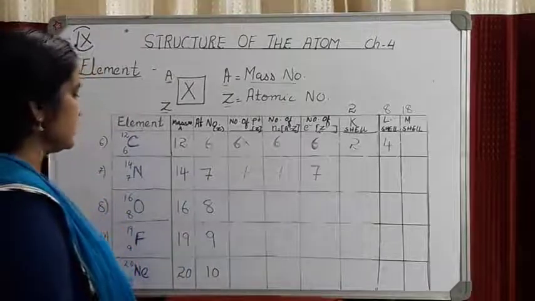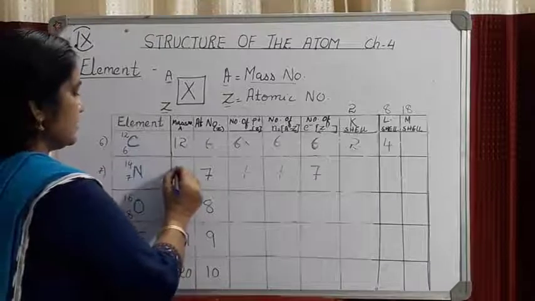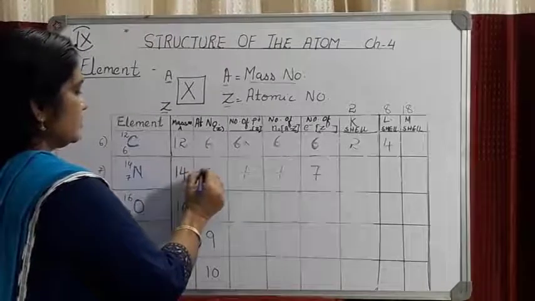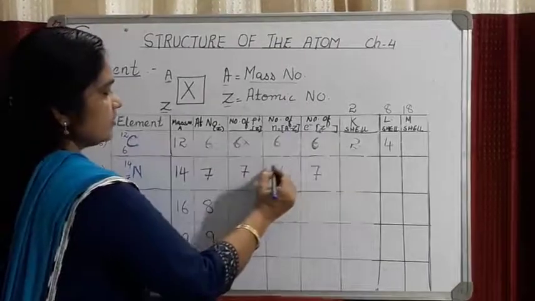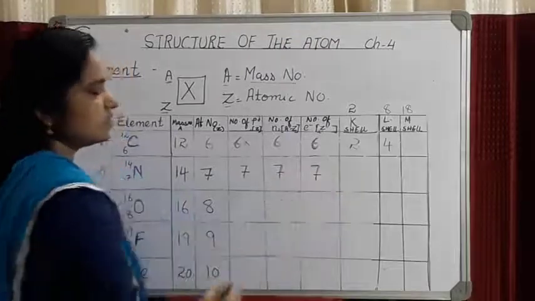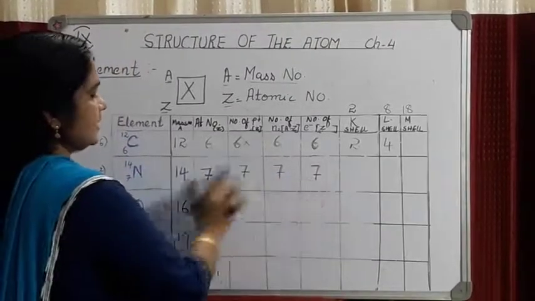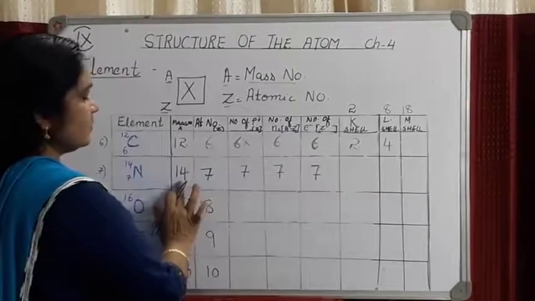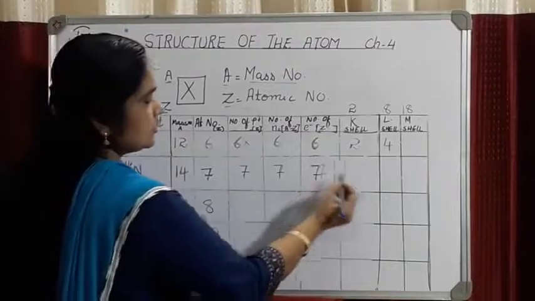So you can see that in the nitrogen atom, the mass number is 14, the atomic number is 7. So the number of protons will be 7, the number of neutrons 14 minus 7, it will be 7, and the number of electrons is also equal to 7. That is, the number of electrons and protons will be the same, and the number of neutrons you can get by subtracting the number of protons from the mass number. Now how to write the distribution?